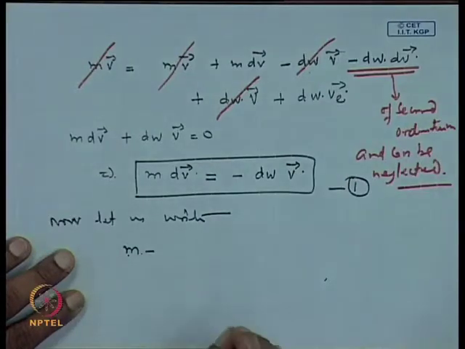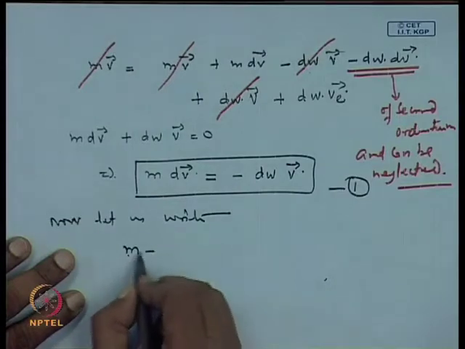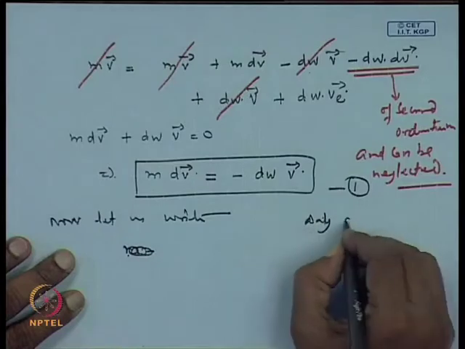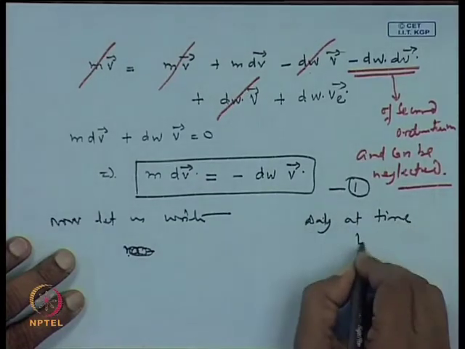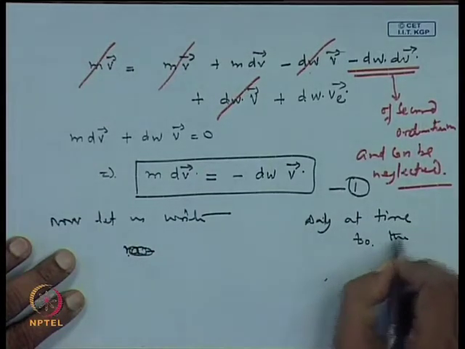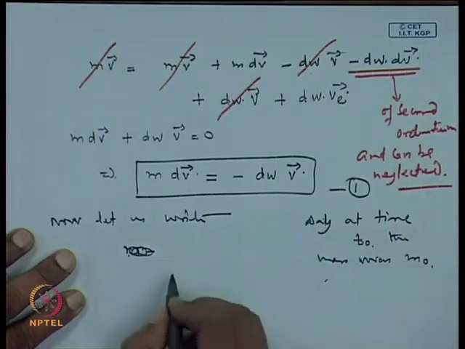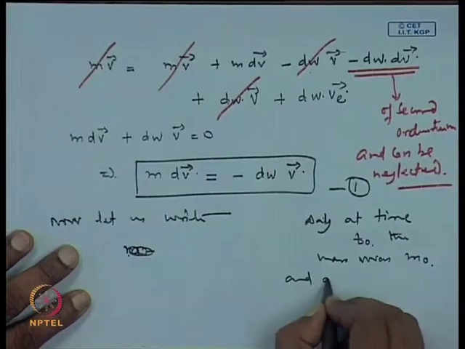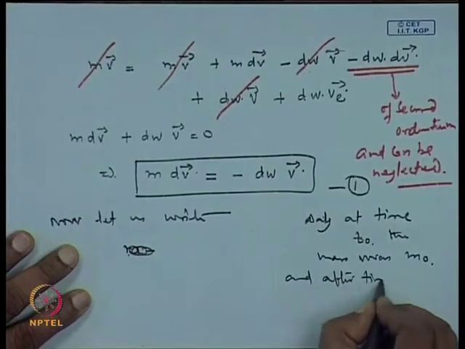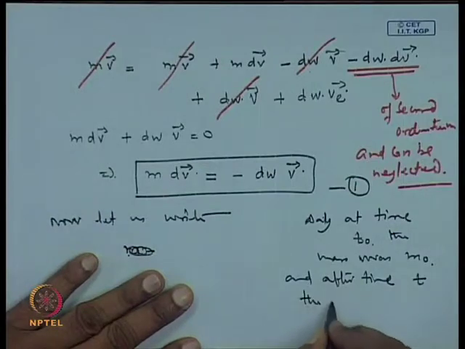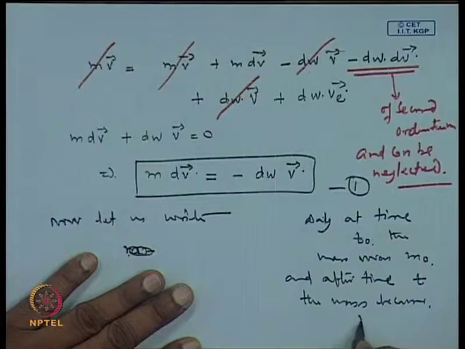Let us make it a little more specific, say at time t 0 the mass was m 0, and after time t the mass became m.